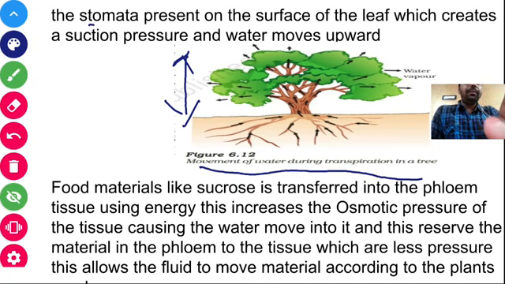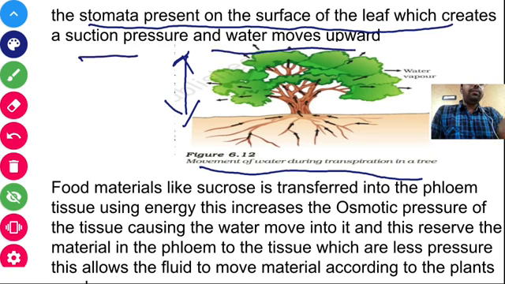The stomata that are present on the surface of the leaf create a suction pressure and water moves upward. So when the water moves upward and it is lost through the stomata, a suction pressure is generated. To fulfill this suction pressure, what happens? The water moves upward and the process continues, and the process of transpiration also goes on. So basically transportation of water is done by the xylem tissue, which is present in the plants, which helps in the conduction of water and minerals.